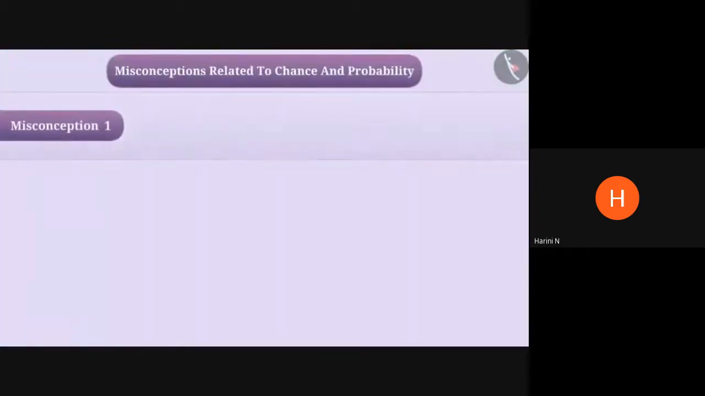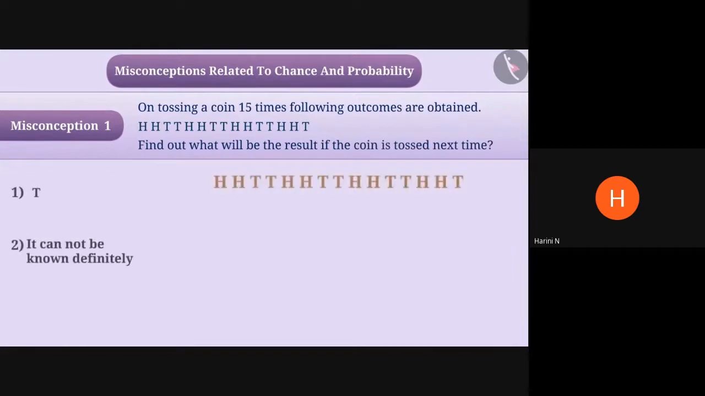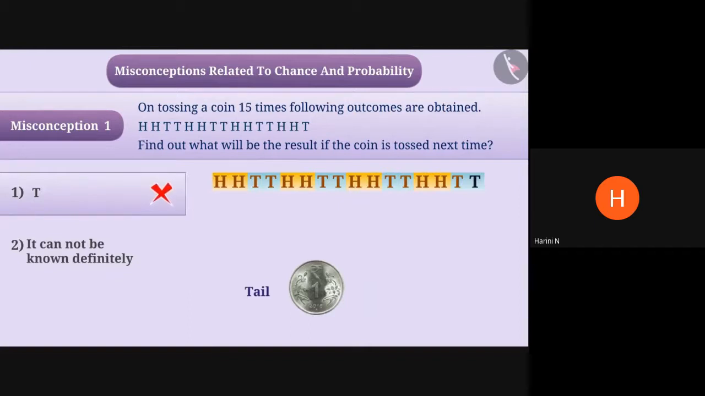Misconception 1. On tossing a coin 15 times, the following outcomes are obtained. Find out what will be the result if the coin is tossed next time. Some children see the pattern and think that on tossing the coin, next time outcome T will be obtained. So they give option 1 as an answer, which is the wrong answer. In such an experiment, it is wrong to predict the outcome based on observations.